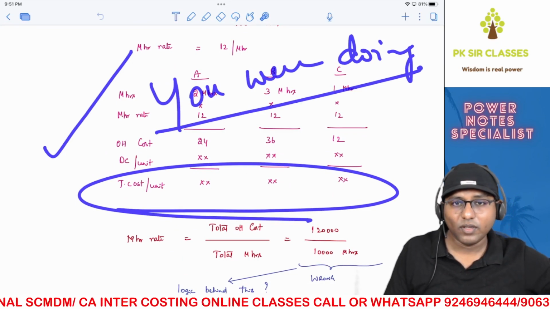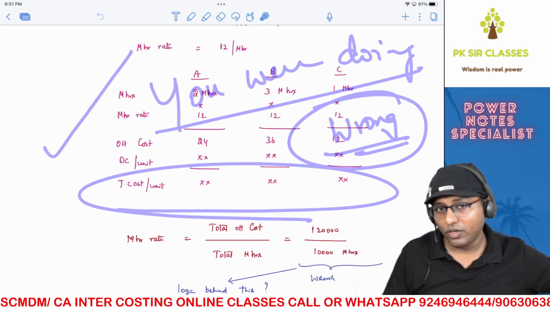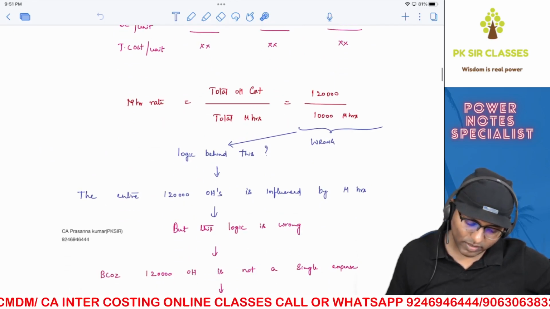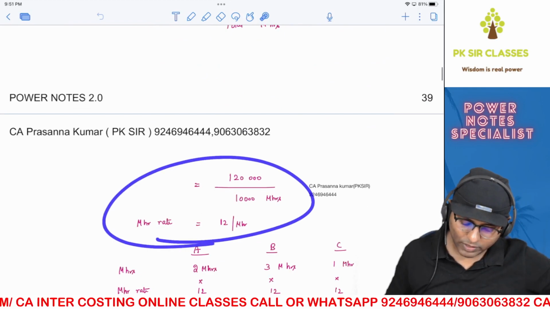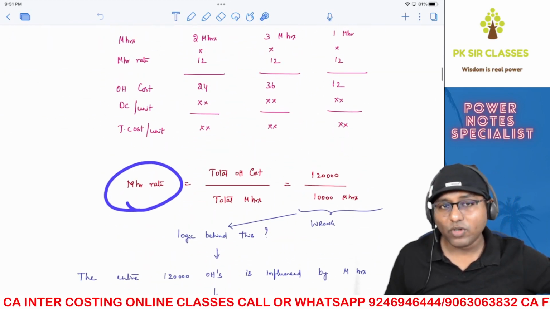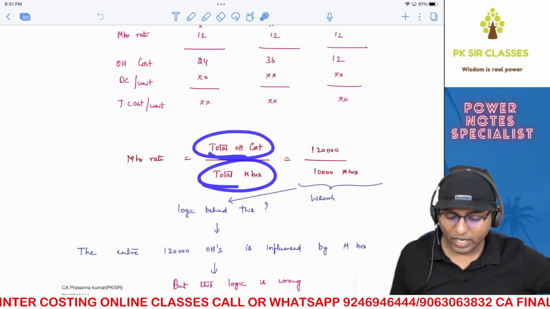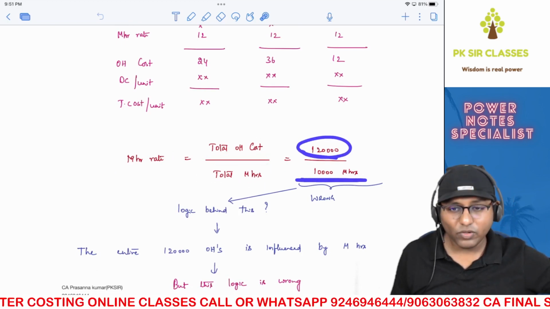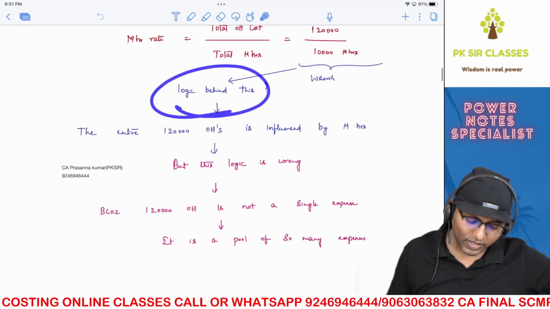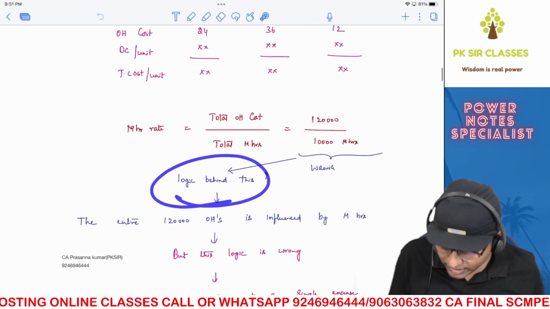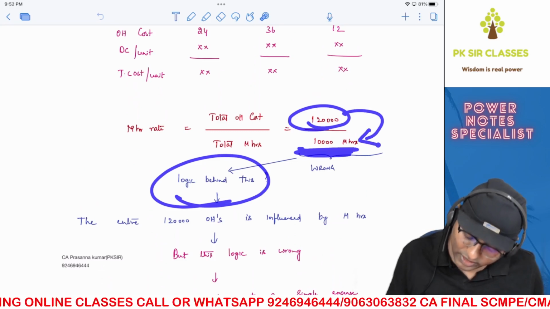Correct? And as per ABC, what you were doing is wrong. You can ask me, how is it wrong, sir? We'll try to understand the same. Now see here. This machine hour rate, what you have calculated here, 12 rupees per machine hour, activity-based costing says that it is wrong. What is that? Dividing total overhead cost by total machine hours, which is 1,20,000 divided by 10,000 machine hours, is wrong. So how can you say it is wrong? What is the logic behind this? The logic is, see, when you are dividing 1,20,000 by 10,000 machine hours, it means that this entire numerator is influenced by the denominator.